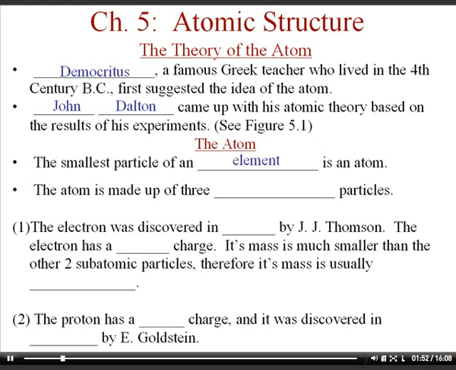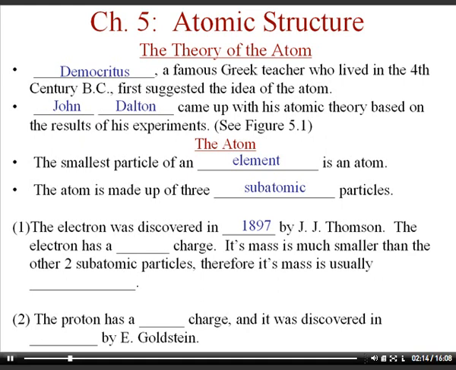Then we discuss the parts of the atom. We're going to talk about the particles that are in the atom. So the atom is basically defined as the smallest particle of an element that can exist. There are smaller particles, but they can't exist under normal laboratory conditions. The 3 subatomic particles that are in an atom are the electron, the proton, and the neutron.